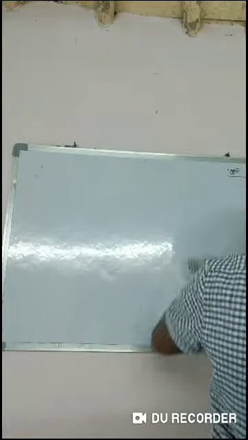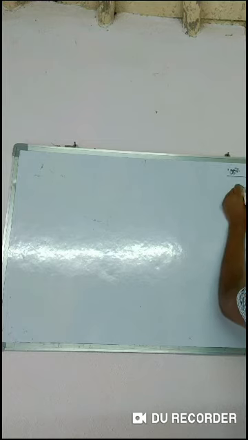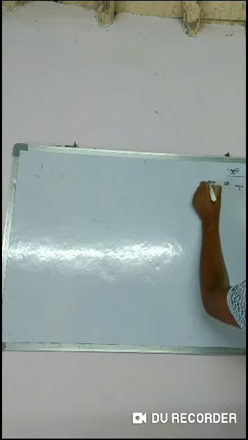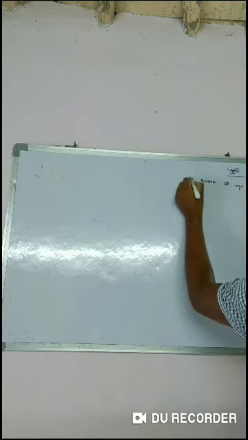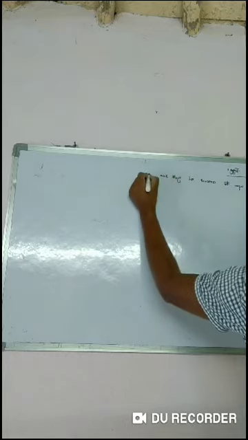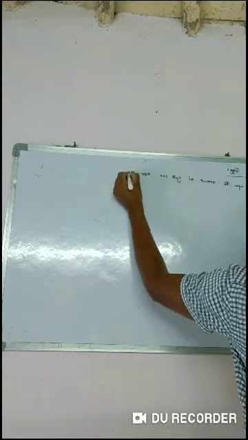Now come to types of eggs. Before going to types of egg, we discussed the structure of the egg, which is over. Now come to types of egg. The first one: depending upon the amount of yolk sac, eggs are of the following types.